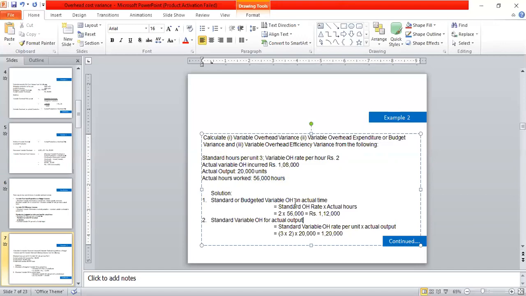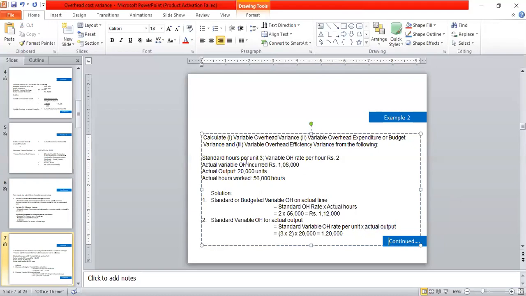First one is for the actual time and second one is for the actual output. Here also we take the formula, standard variable overhead rate per unit. Here we have the formula, standard variable overhead rate per hour. Here the per unit is the difference between these two formulas, and here we have taken the actual hours, and in this formula we are taking the actual output.